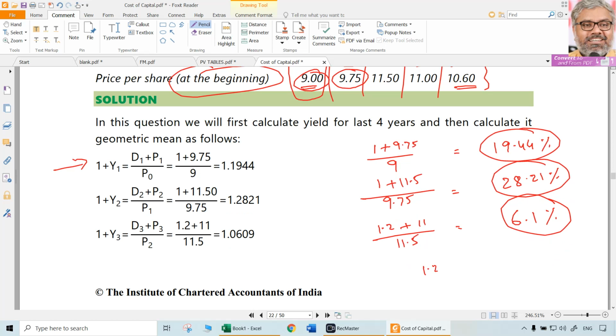1.25 is going to be the dividend of that year plus share price at the end of that year will be 10.6. Initial investment is 11. So how much will that be? 1.25 plus 10.6 divided by 11 minus 1 multiplied with 100. Around 7.73% we can say is the realized yield.